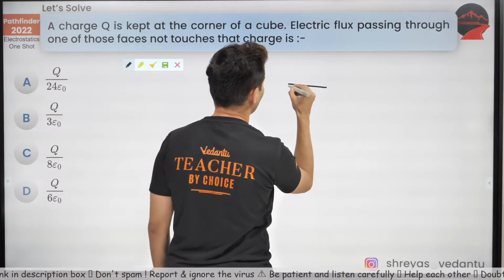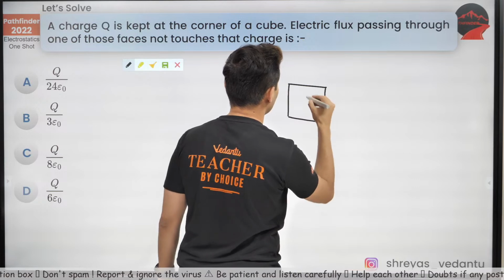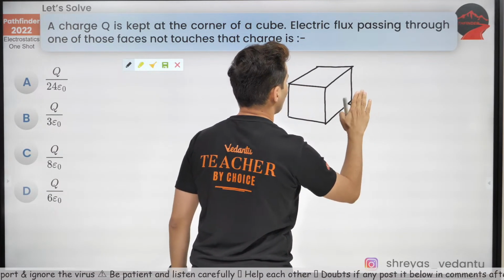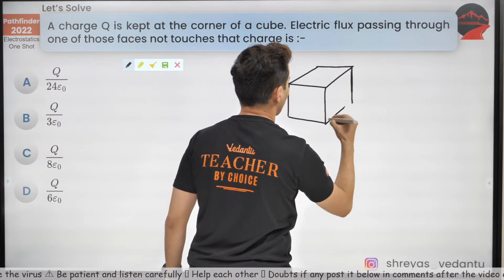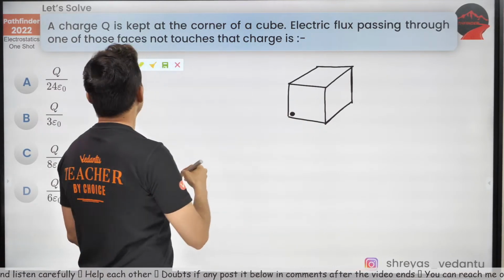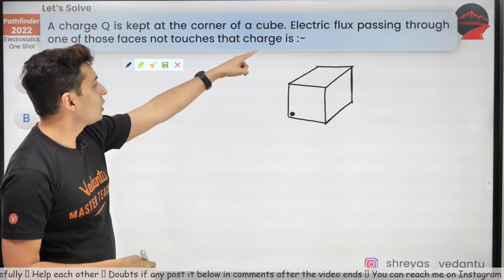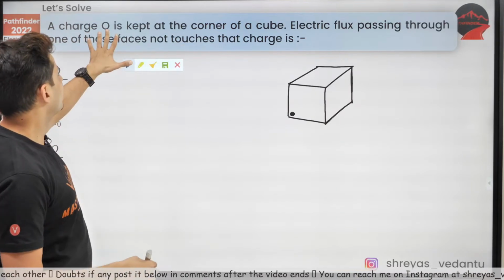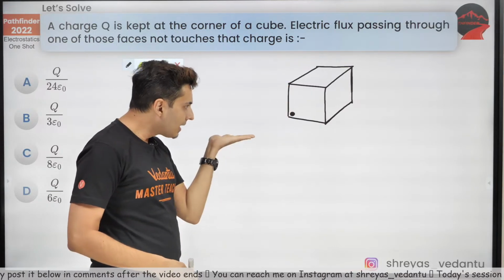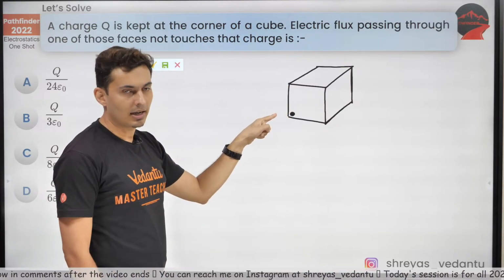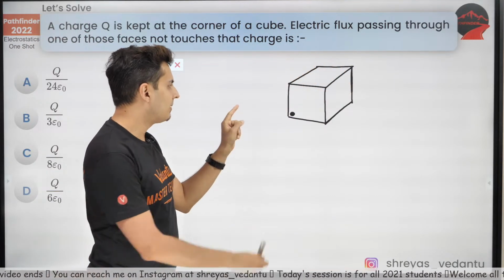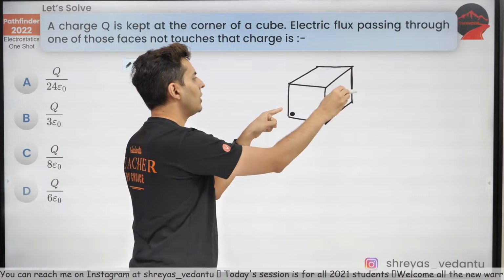First of all, let's draw a cube so that you visualize what is exactly happening. This is our cube, and this charge is placed over here. Now a charge q is placed at the corner of a cube. The flux passing through any one of those faces not touching that charge. So the left face, front face and bottom face are touching the charge. Top, right and back are not touching it. Now everybody can visualize the field lines will come out of it.